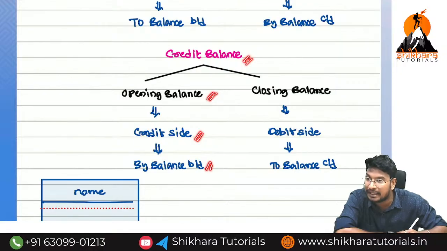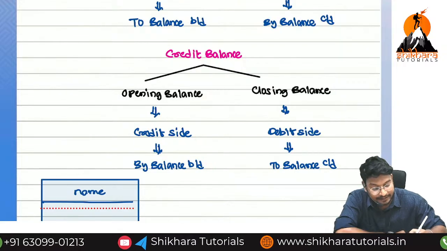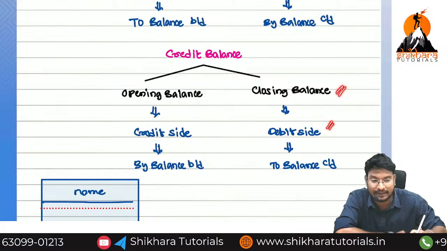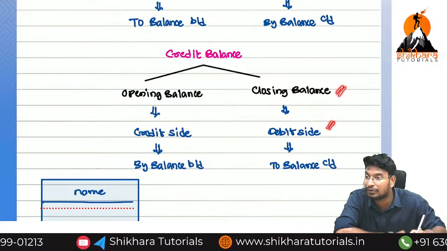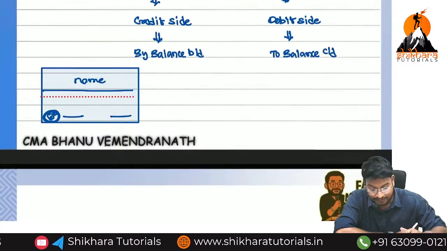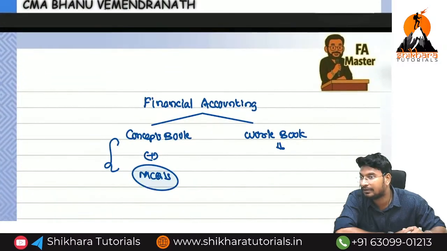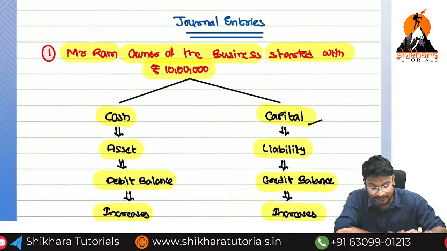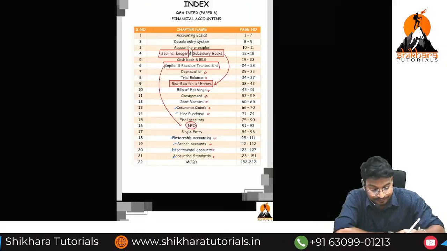We need to write "by balance brought down." For the credit balance, the closing balance will be on which side? Debit side. We need to write what? "To balance carry down." To balance carry down. So these are the principles we need to remember. Next, we have discussed the terminologies.